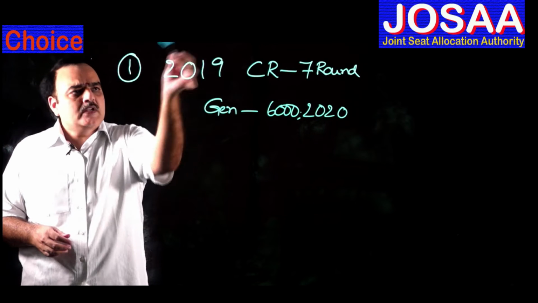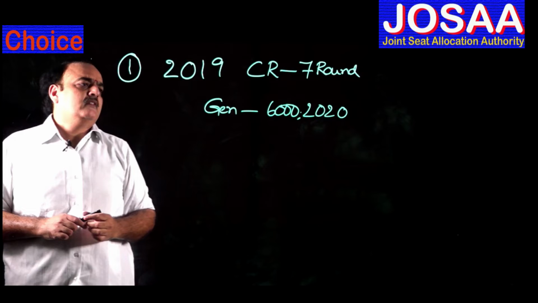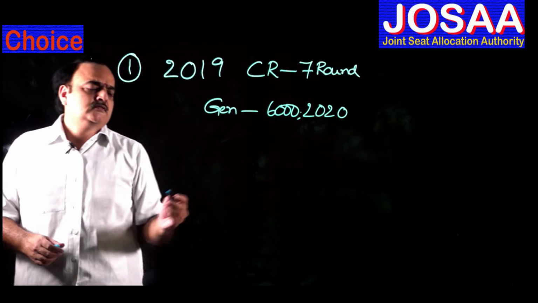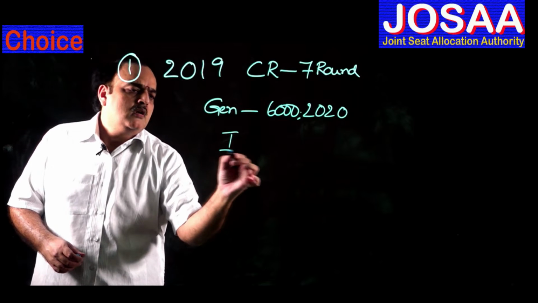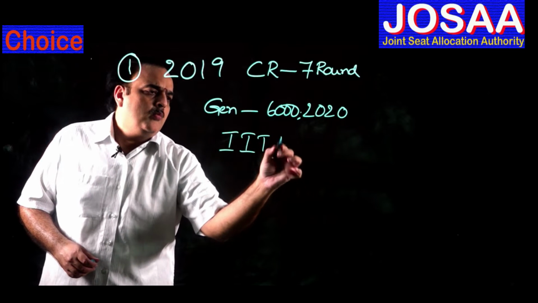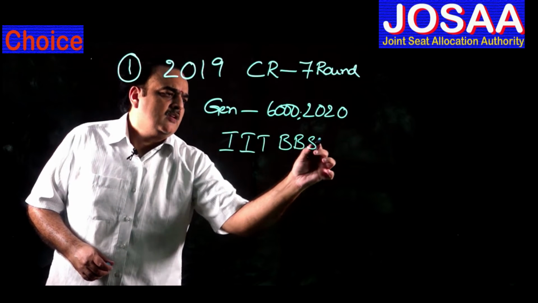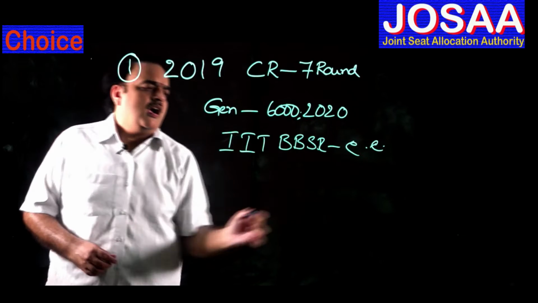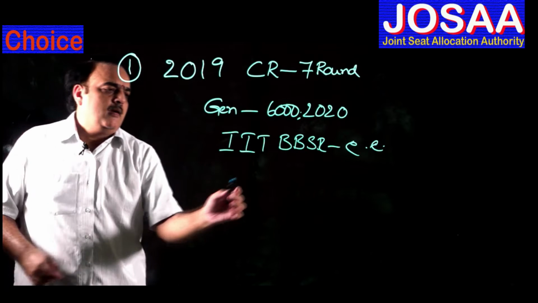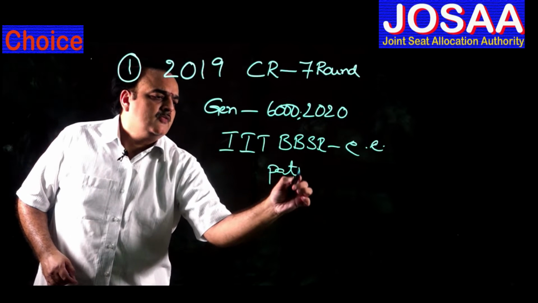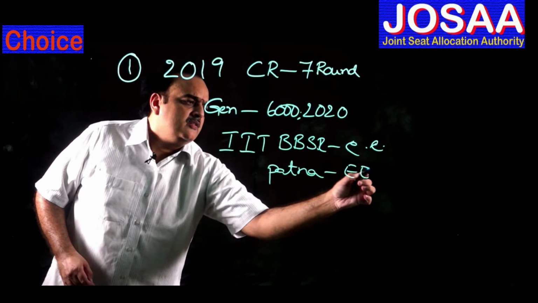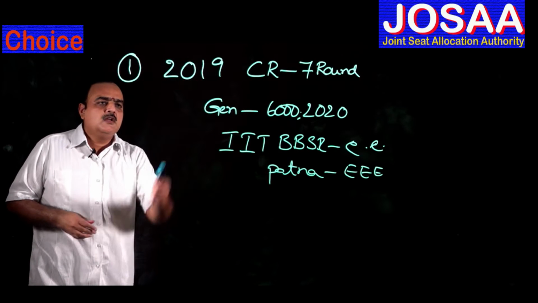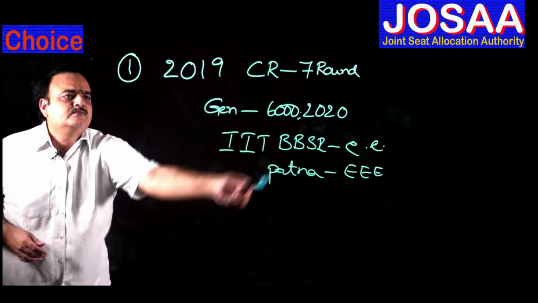Then as per 2019 statistics, he has the possibility of getting into IIT Bhubaneswar electrical engineering, and he misses Patna EEE just by 8 or 9 ranks. This is what you can conclude with this data.